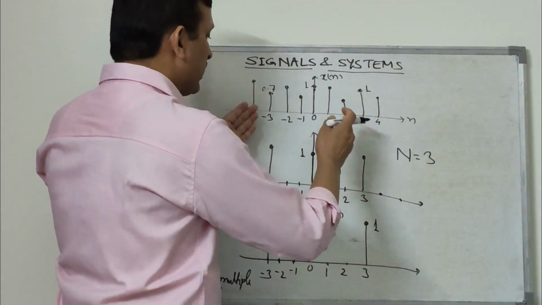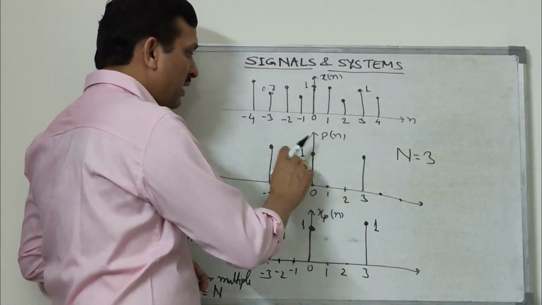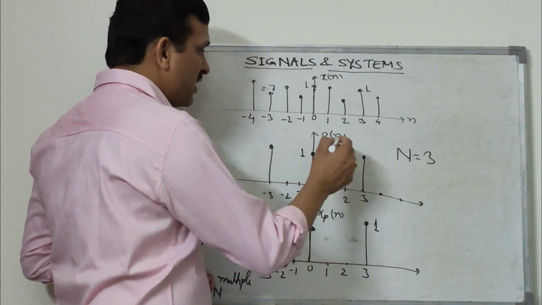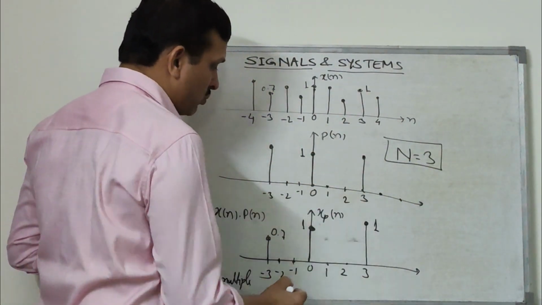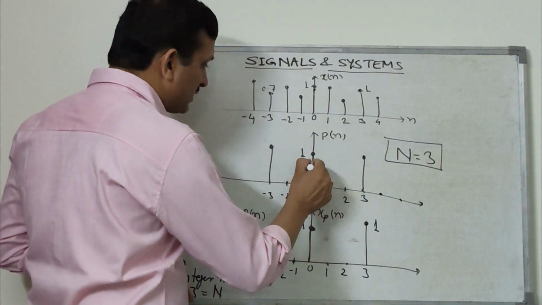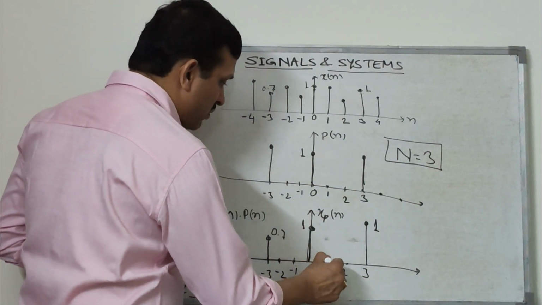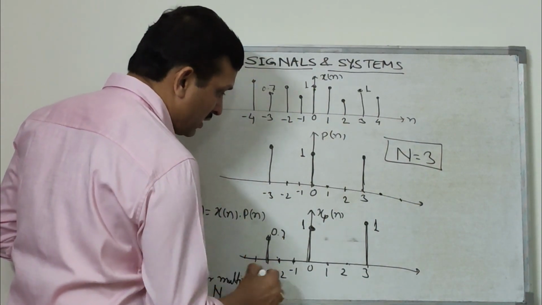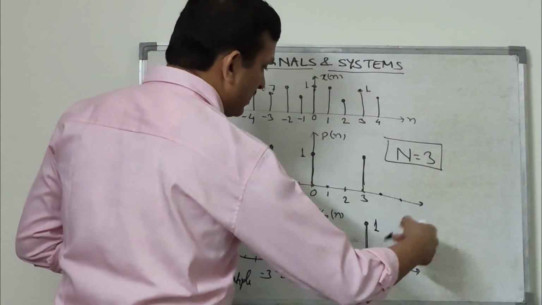From this discrete time sampling, we get the signal to be sampled multiplied with impulses at a certain interval, called a train of impulses. If N is 3, as in this example, this will be the output. That means in the sampled output, the signal will be available only where the discrete time impulses were present, and the rest will be 0. Again it will be present at 6, at 9, and so on.